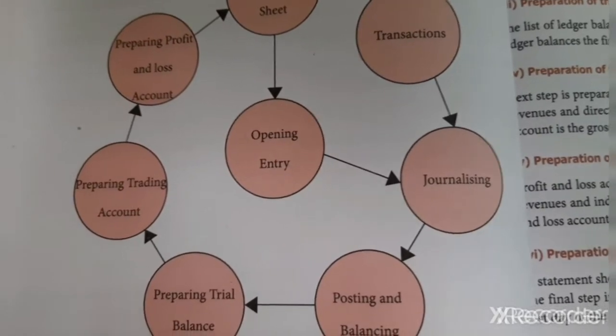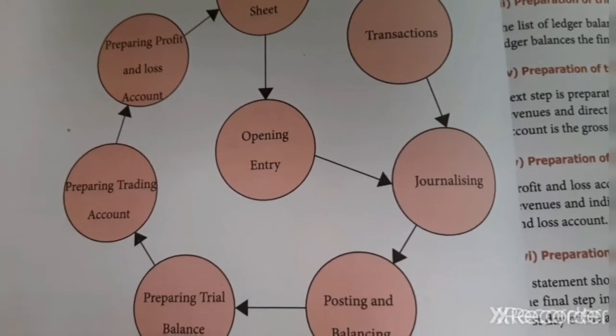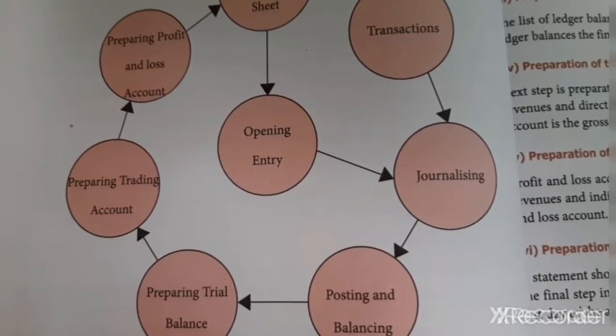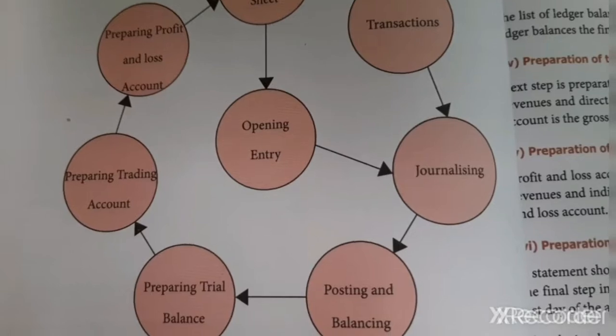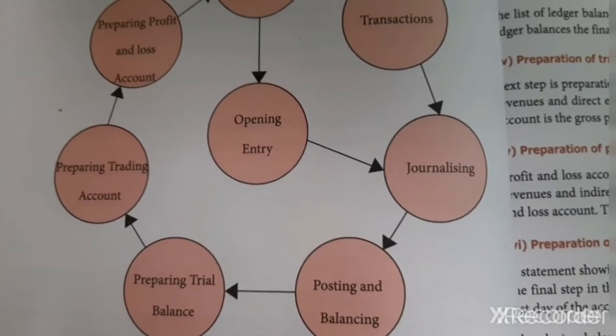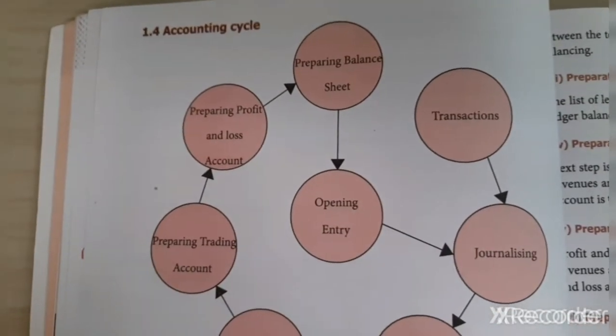It is an event. I am paying 100 rupees. I am getting the pencil back. So this is called a transaction. This is called an event. Next one is journalizing. So journalizing means I purchased a pencil for rupees 100. This is an event that happened. So this is called a transaction.